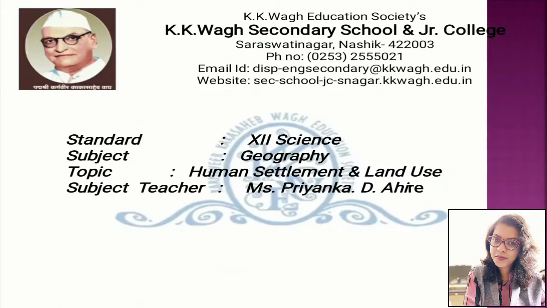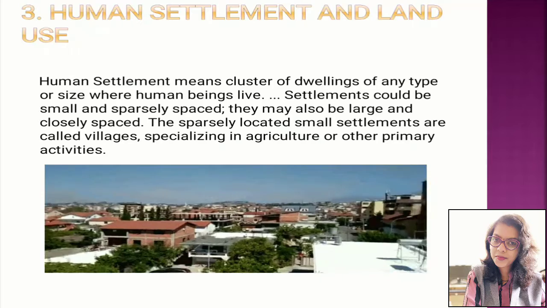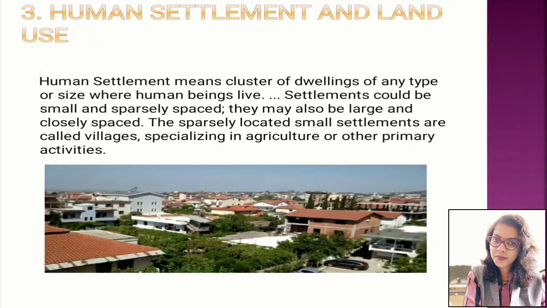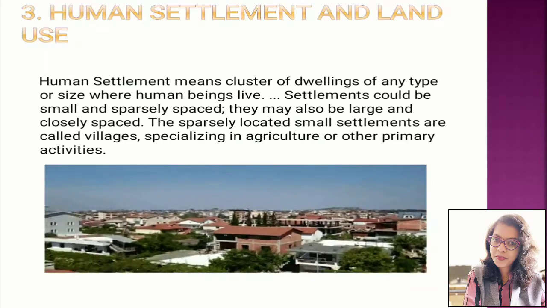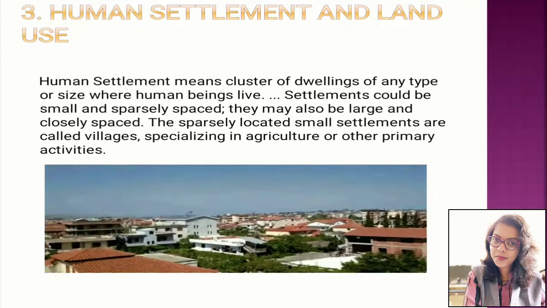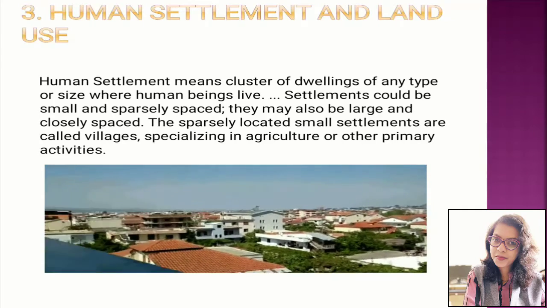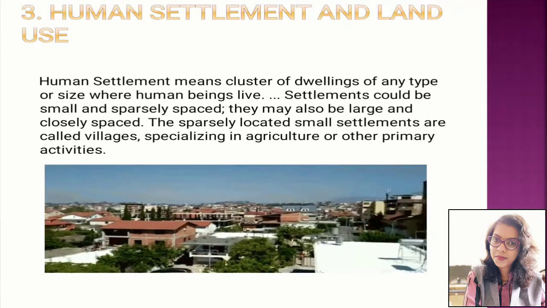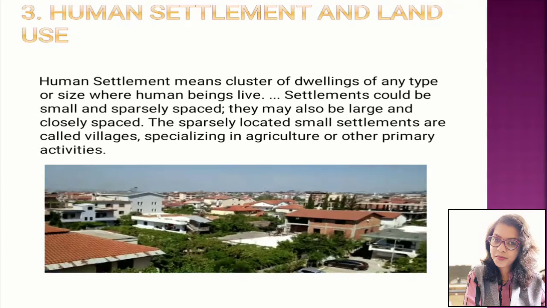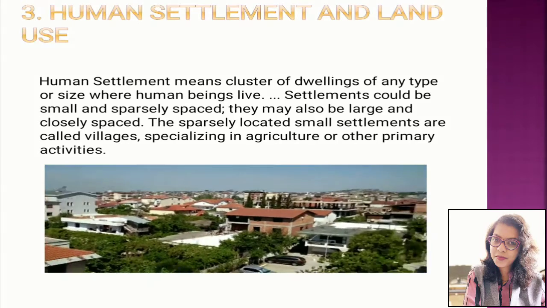Today we'll learn about the topic human settlement and land use in 12th standard. So first of all, understand the terms human settlement and land use. Basically, human settlement means a cluster or dwelling of any type or size where human beings live. Settlements could be small and sparsely spaced. They may also be large and closely spaced. The sparsely located small settlements are called villages, specializing in agriculture or other primary activities.